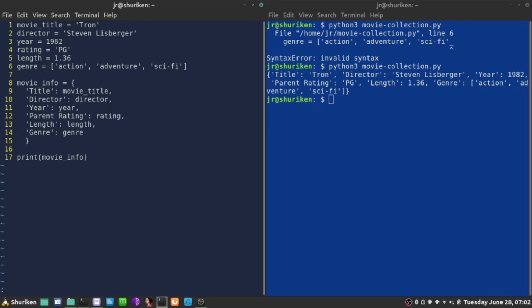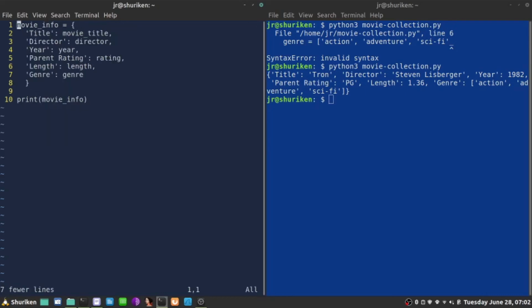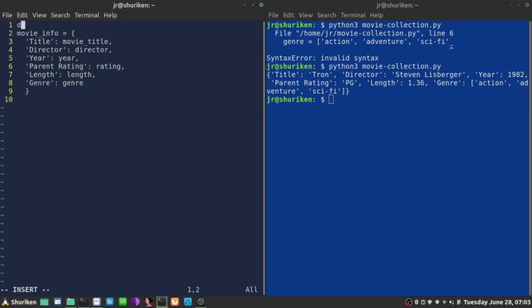Let me just remove lines 1 to 7. Delete. I can turn that very easily into a function by doing the definition. I'm going to define a function called collect_movie_info, because that's what it is. Now it's going to take parameters, and which parameters is it going to take?